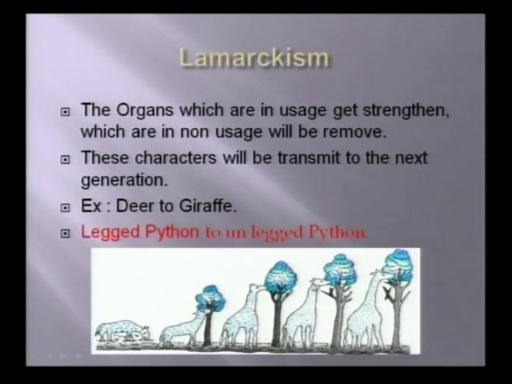Lamarck said that these characters will be transmitted to the next generation.